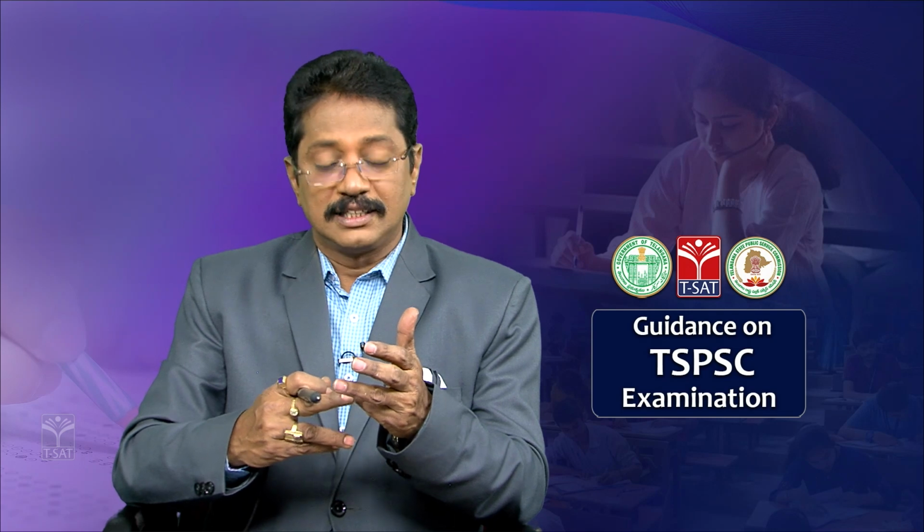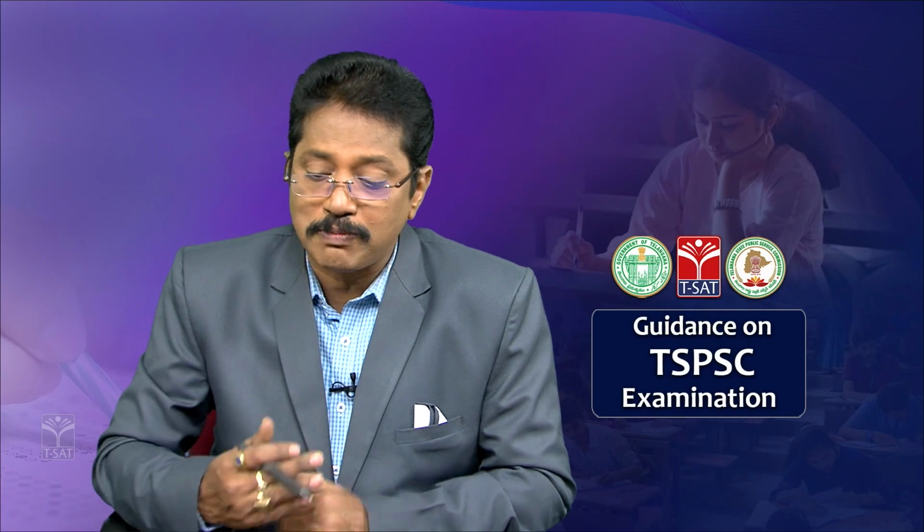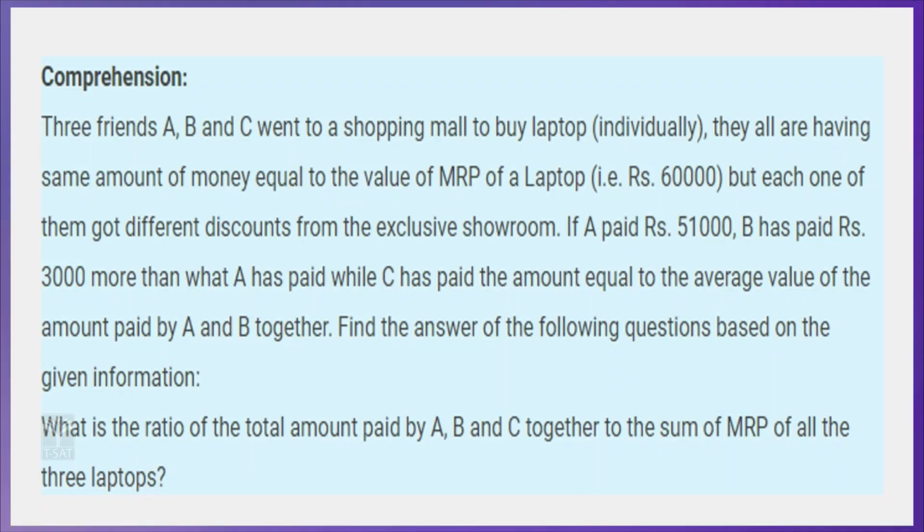So, all this comes under data interpretation. Already I discussed bar graphs, line graphs, pie diagrams, tabular form. Now, the next kind is comprehension. Three friends A, B and C went to a shopping mall to buy a laptop individually. All have the same amount of money, equal to the MRP of the laptop. The MRP of each laptop is 60,000, but each one got different discounts from the exclusive showroom, clear.